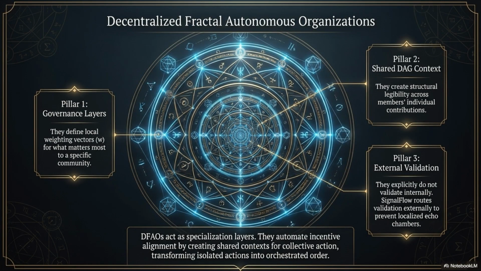Decentralized fractal autonomous organizations, or DFAOs, act as specialization layers. They have governance layers for local weighting, use a shared DAG context for structural legibility, and rely on external validation via signal flow to prevent echo chambers.